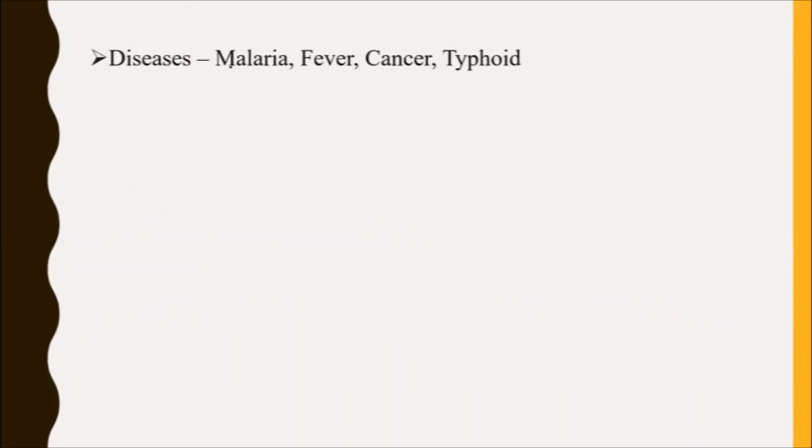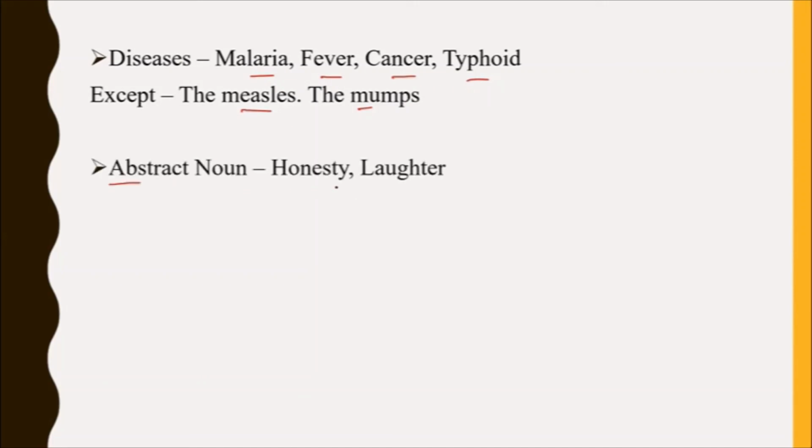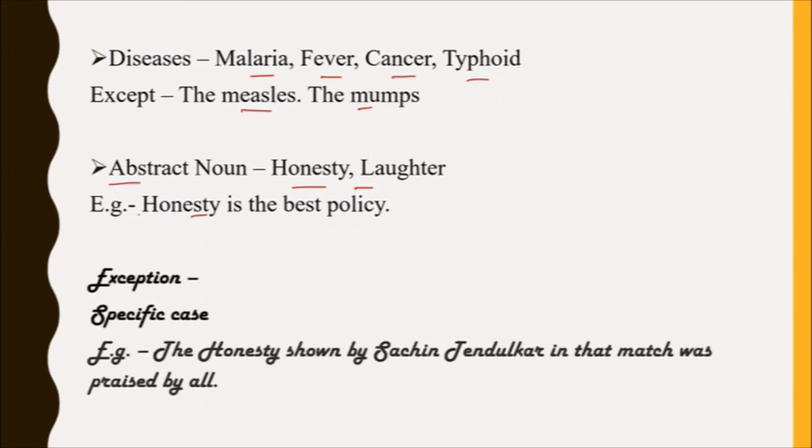With diseases, example, malaria, fever, cancer, typhoid. Except the measles, the mumps, because these are plural, but these are singular. Abstract noun, like honesty, laughter. Example, honesty is the best policy. We are not using the before honesty. Exception, specific case. Example, the honesty shown by Sachin Tendulkar in that match was praised by all.